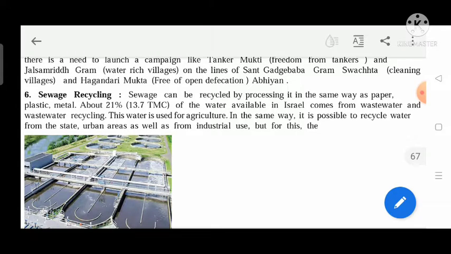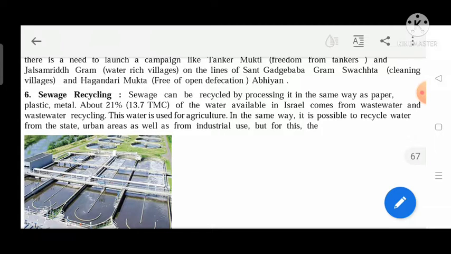Let us see. About 21%, meaning 13.7 TMC, of the water available in Israel comes from wastewater recycling. This water is used for agriculture. Israel recycles water which is treated as waste elsewhere, and that country uses that water for agricultural land.